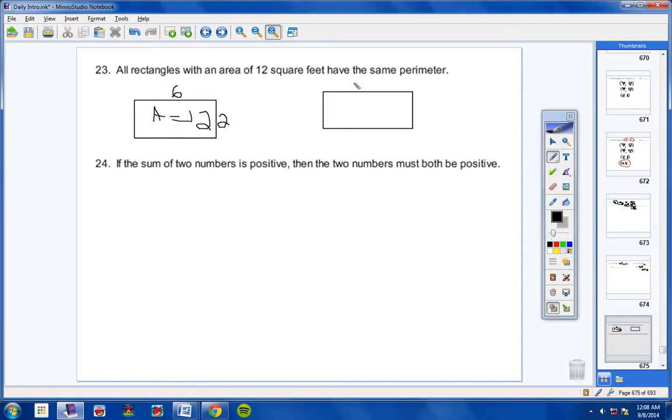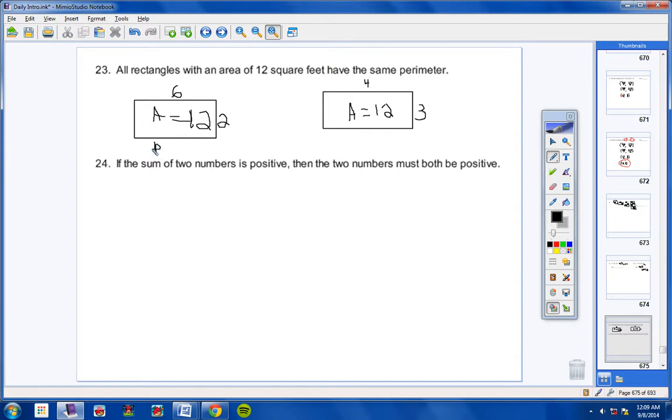Now I'm going to come over here and put 4 for this length and 3 for this length. So for this rectangle here, the area would also be 12, right? 4 times 3. So notice what I have. I have two rectangles that have the same area, 12 and 12. And it says all rectangles with an area of 12 have the same perimeter. Oh, really? Well, let's see if that's true.